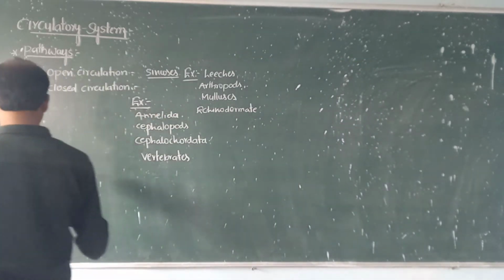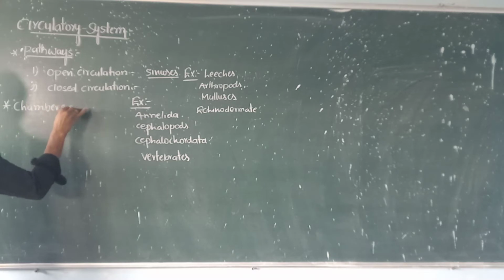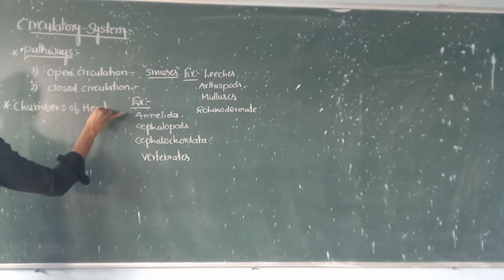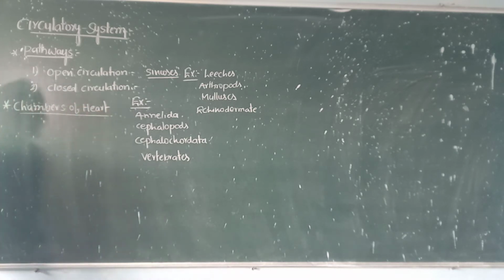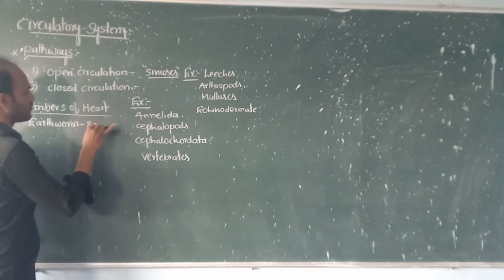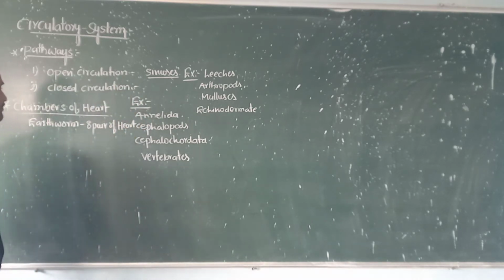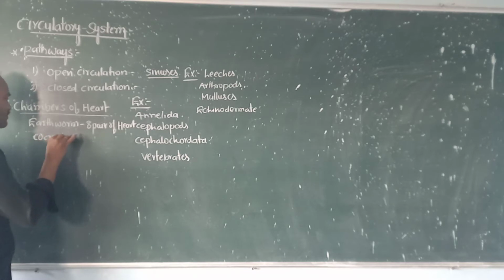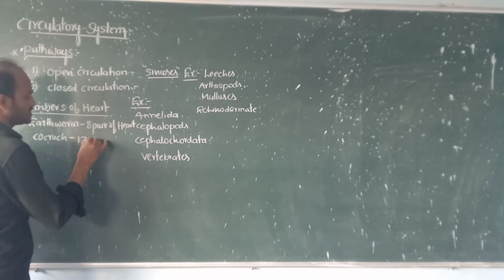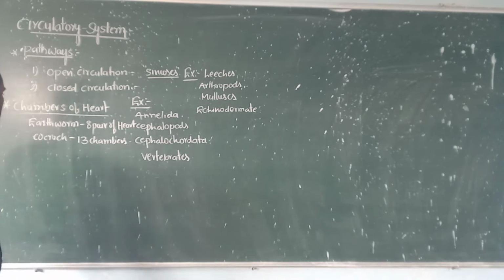Now come to the chambers of heart. Here the earthworm consists of 8 pairs of hearts, and cockroach has 13 chambers of heart. 13 chambers of heart.